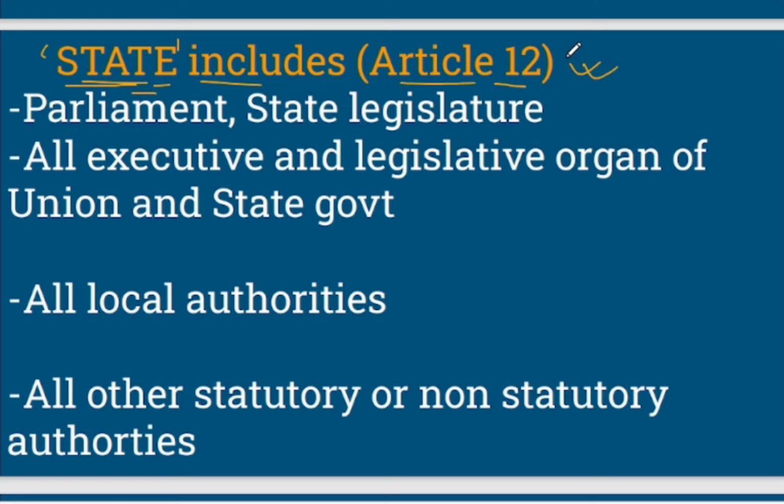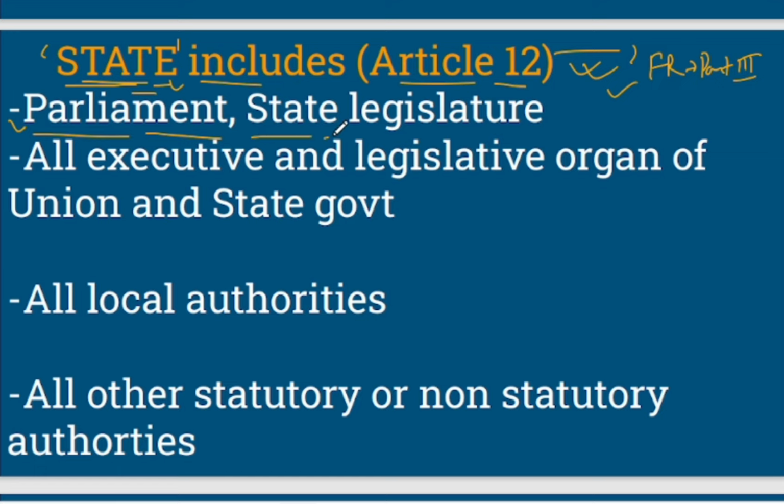Very important. This is also in the fundamental rights section, Part 3 of the Indian Constitution. We will see all these articles from Article 12 to Article 35 later on, but for now, for better understanding, you should know under which article it comes. So what are the things included in this state definition? State includes Parliament, obviously.